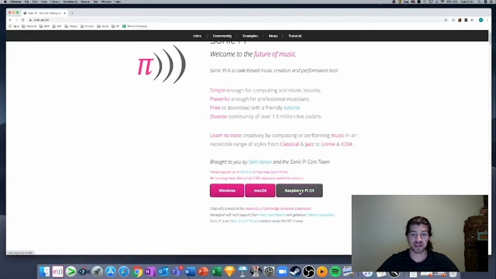And then these three buttons here, one of which takes you to the option for a Windows machine, one of which takes you to the option for a Raspberry Pi, and one of which takes you to the option for a Mac. Make sure you press on the right one of those for you. Because I'm on a Mac, I'm going to press on the Mac button now.